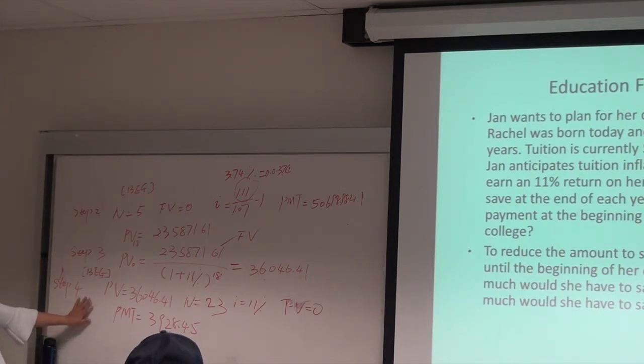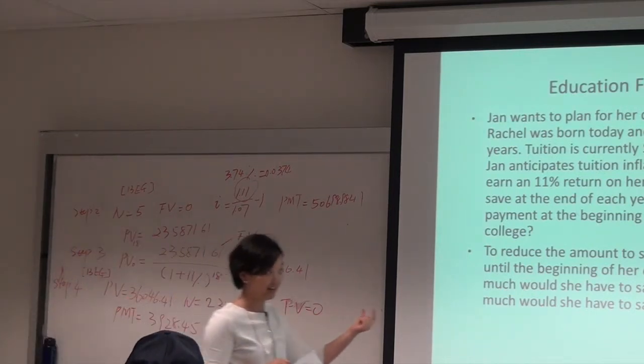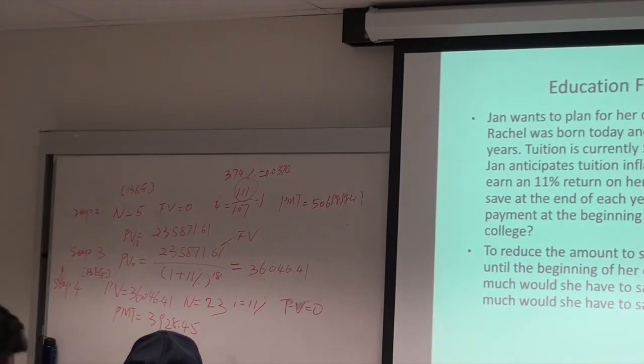So yes, because she starts early. That's the point. That's a numerical demonstration to save, no matter it's for education or it's for retirement. Start early. It will make a difference. If you wait until late, I mean, you start to save 1 year earlier, that will make a huge difference. But if you save 4 more years later, it won't make such big difference anymore because of the compounding power. Okay?